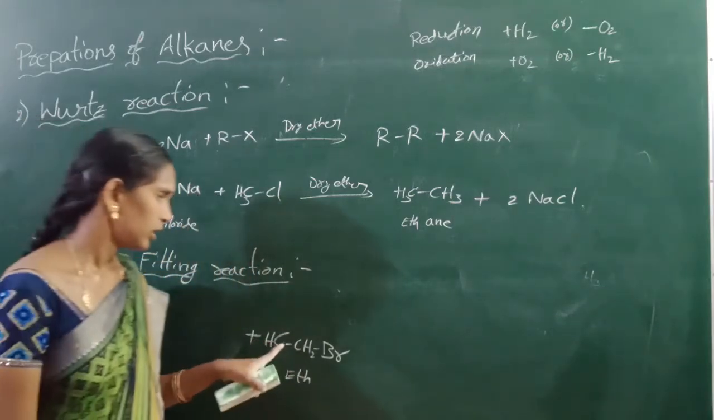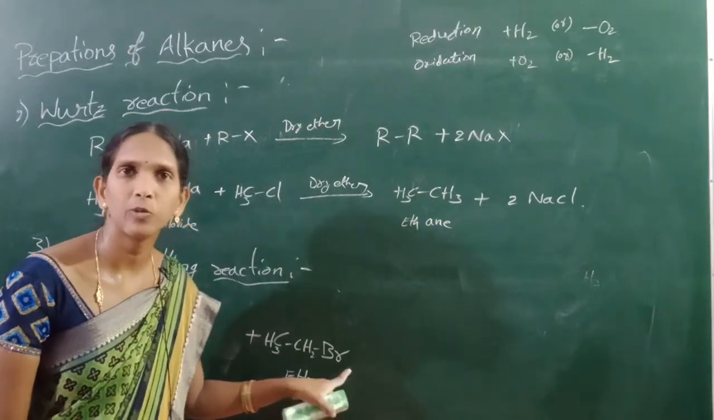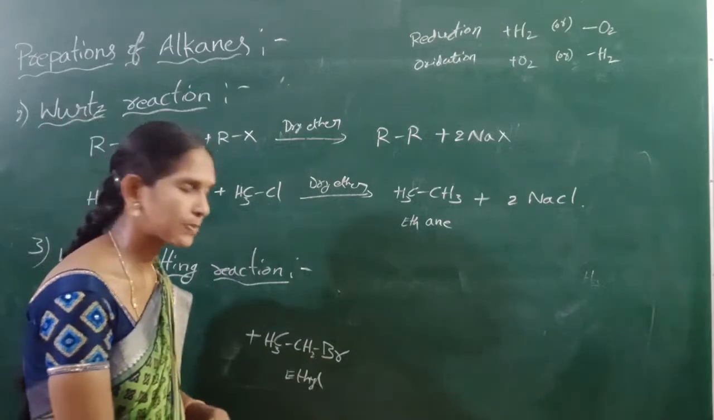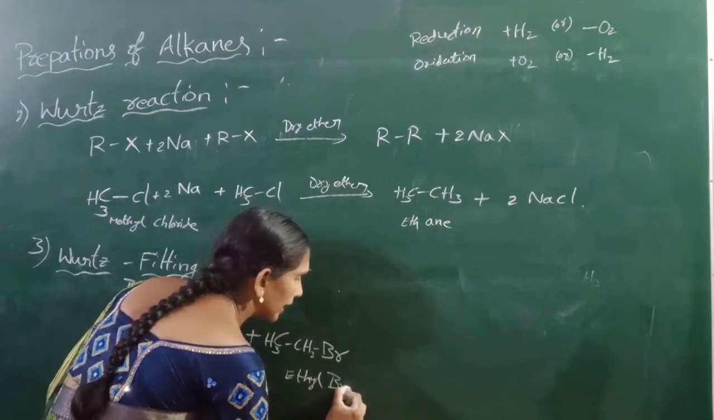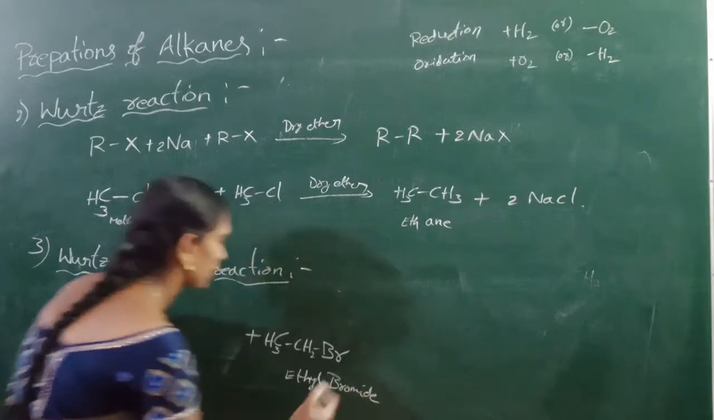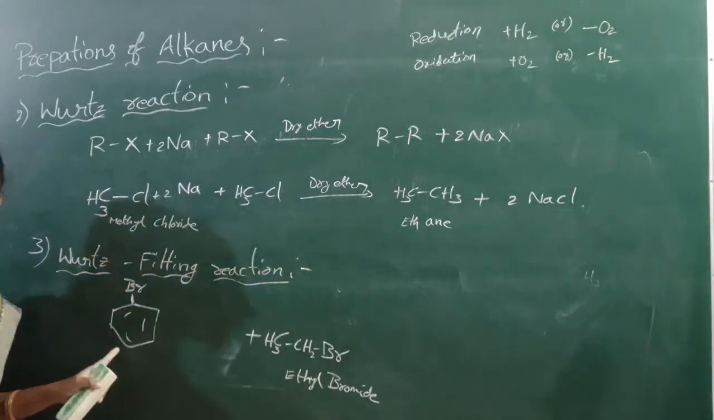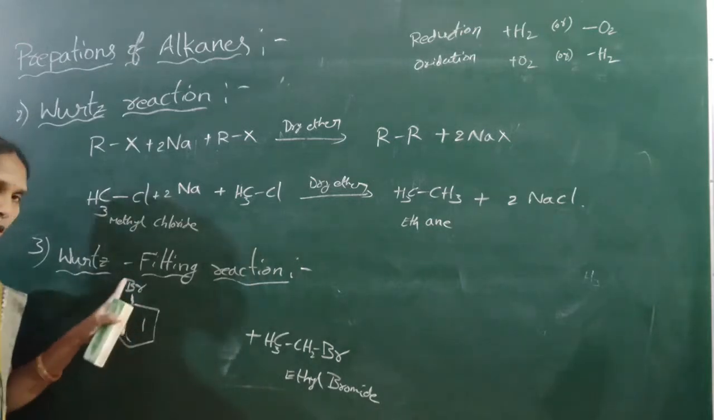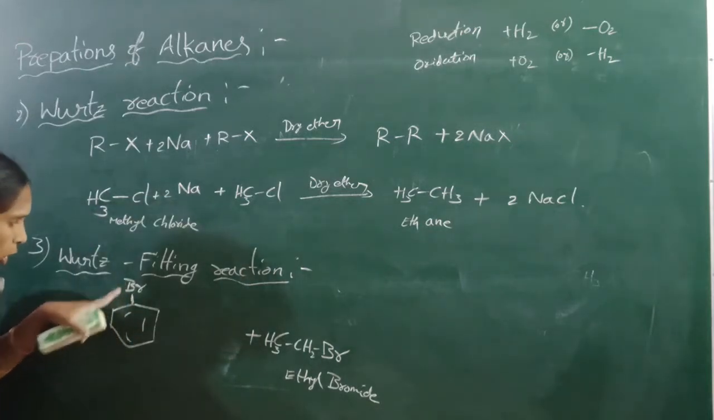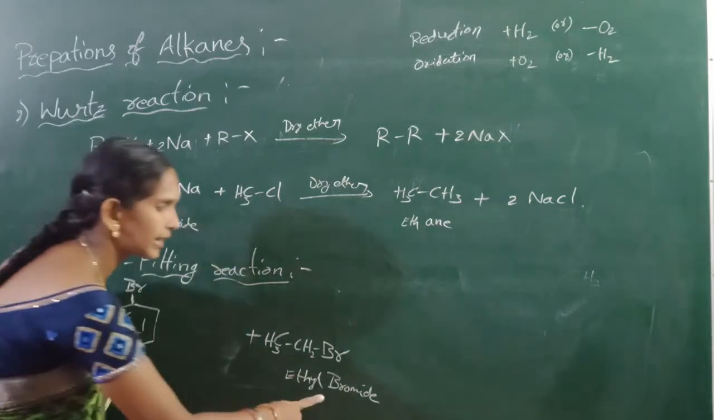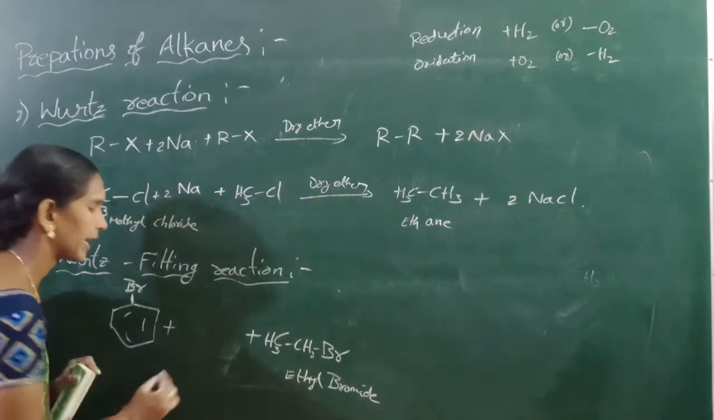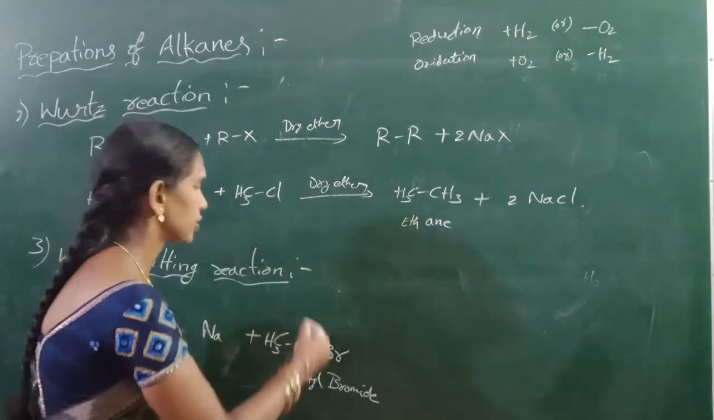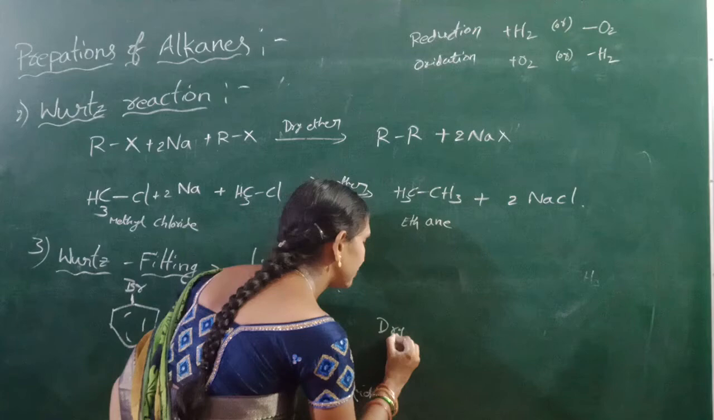Next, in ethane one hydrogen is removed, so ethyl. And bromine is present, so ethyl bromide. One is the aromatic alkyl halide, that is bromobenzene. This is bromobenzene. And another is ethyl bromide. This can react with sodium metal, same, in the presence of dry ether.